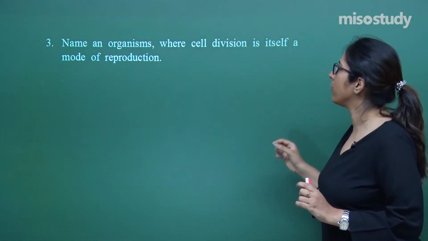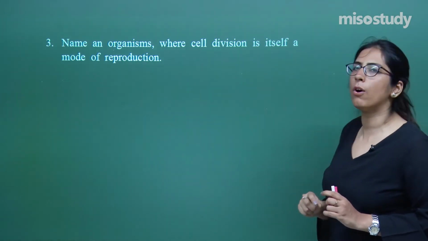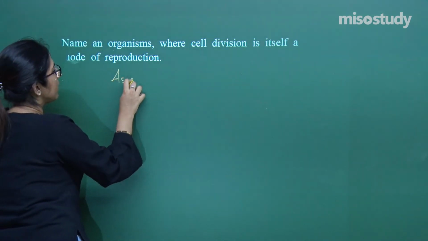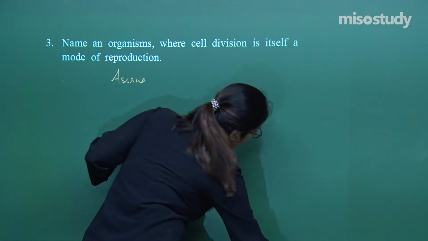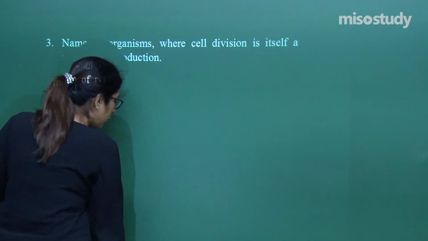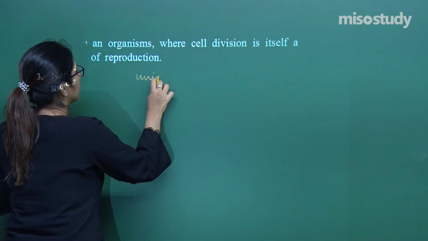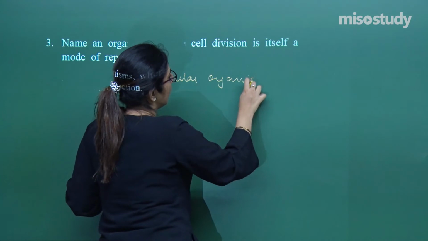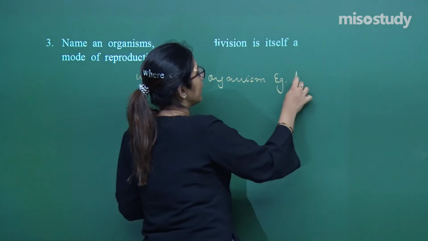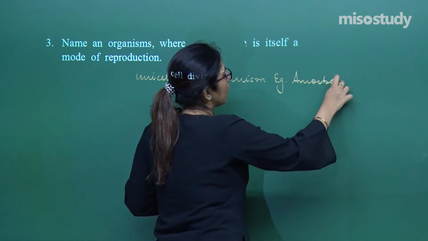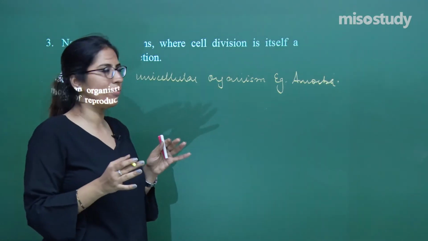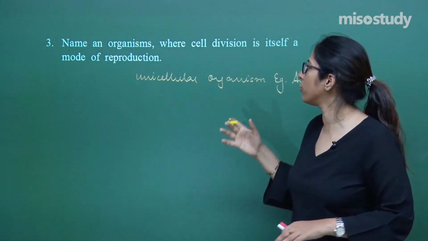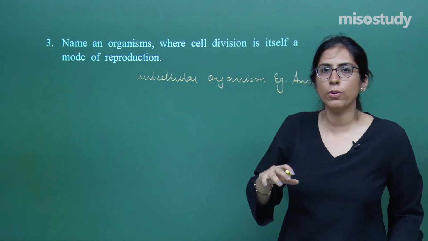Name an organism where cell division in itself is a mode of reproduction. In this case your answer should be unicellular organism. Let's take one example, that is the amoeba. So the question states that it shows the process of cell division, which is a mode of reproduction.